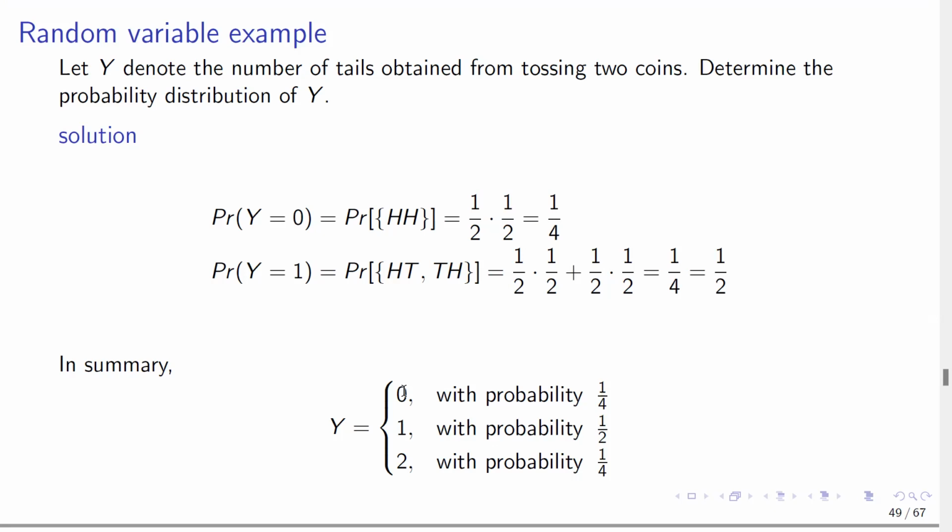And the probability of getting no tail is the same as getting 2 heads. If you get 2 heads, it means that you didn't get any tail. So the probability of getting 1 head is 1/2 on 1 coin, and the probability of getting another head on the other coin is 1/2. So the 'and' comes into play, we do multiplication, and half times half is 1/4. In summary, this is the probability distribution of the random variable representing the outcomes of tossing 2 coins.